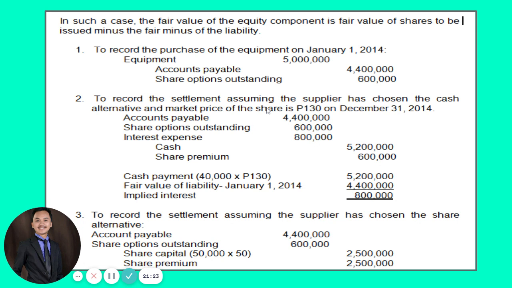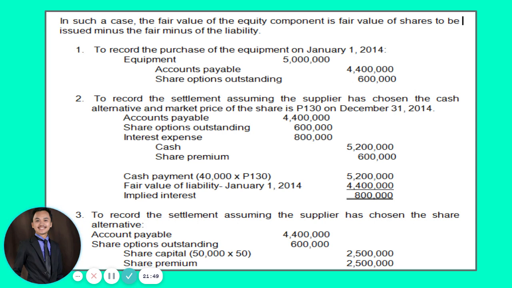So if cash alternative, then obviously there is a payment of cash. So to compute for our total amount to be settled, we need to compute first for our total cash payment. So cash payment nato guys will be equal to the phantom shares.